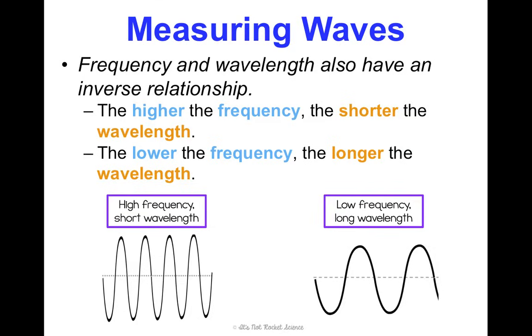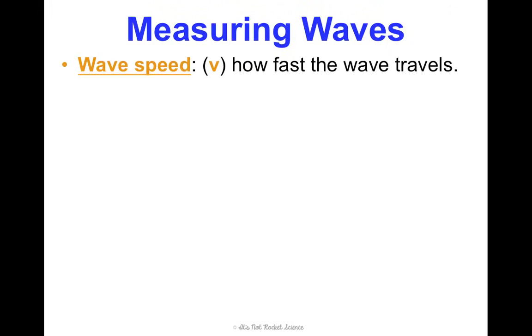All right, last way, and now this I mean for real, that we are going to talk about how we can measure waves is with wave speed, which will be represented by a V for velocity. So we're talking about how fast the wave travels, and we're going to measure this in meters per second. And with waves, speed is dependent on two things.